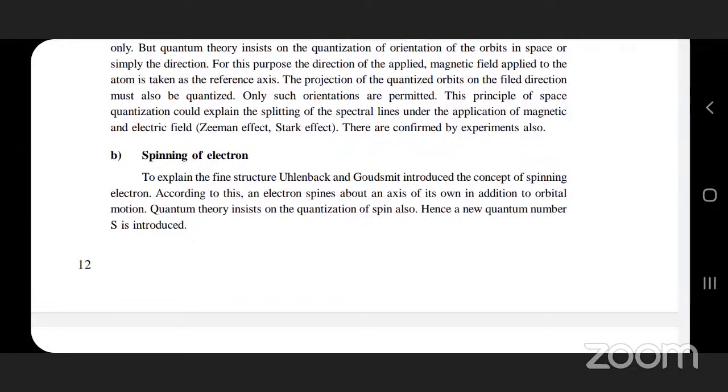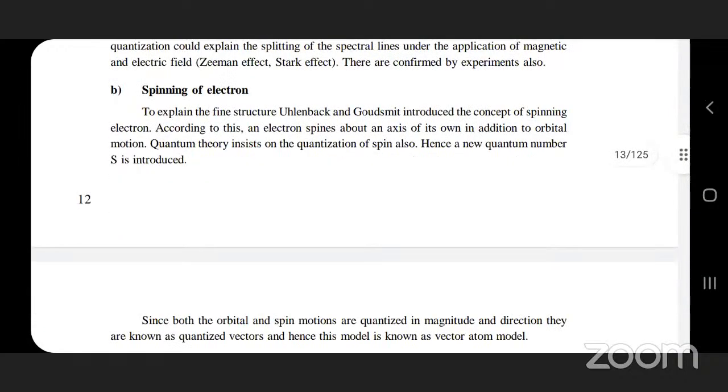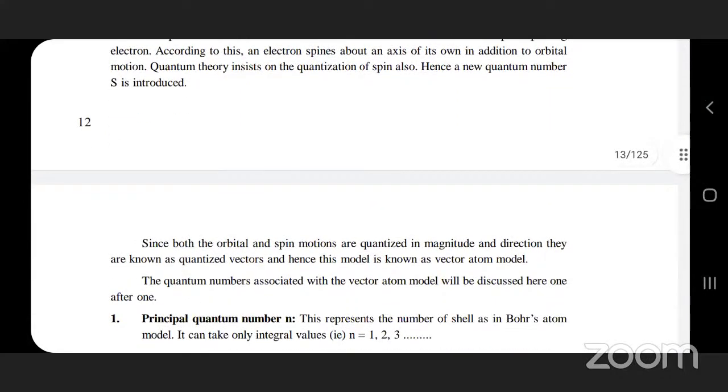Because they explained the fine structure of the spinning electron, so that the electron spins about its own axis, in addition to the orbital motion. The quantum theory insists on the quantization of the spin also. And here you need to know what the spin quantum number is, that is S, which is denoted here.